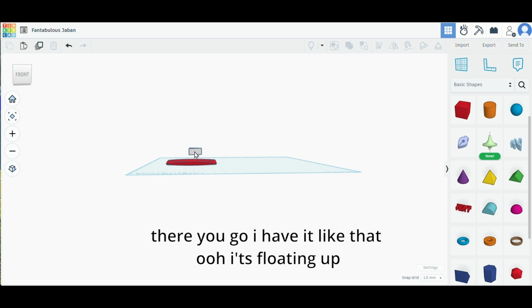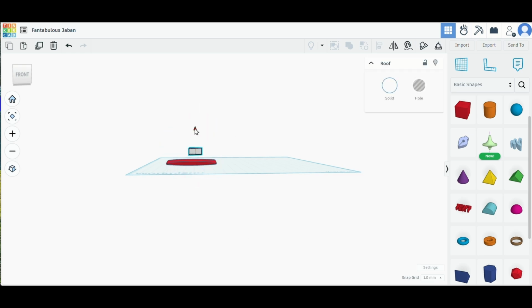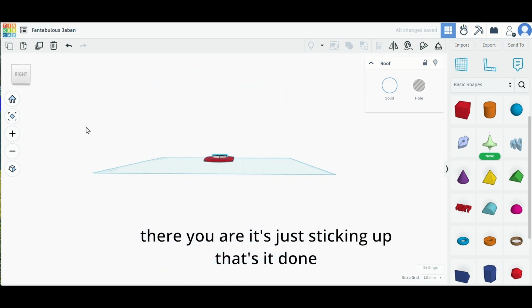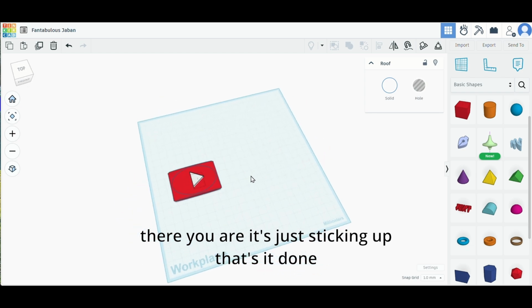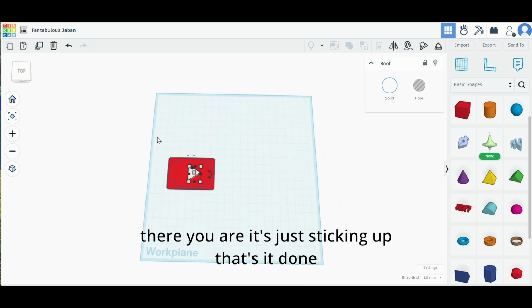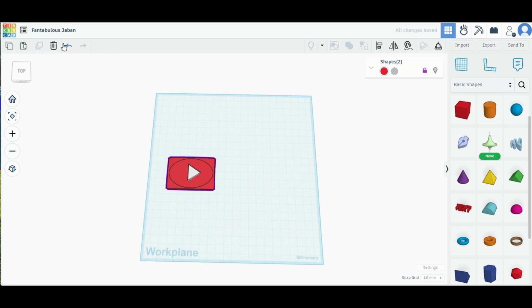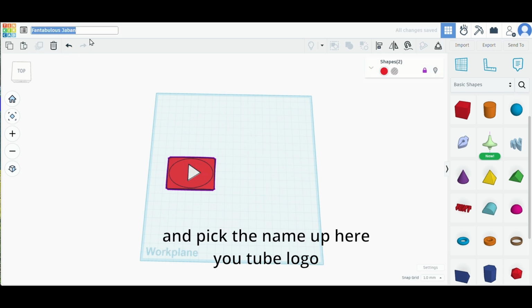And it's floating up. There you go. There you are. It's just sticking up. That's it. Done. So I will group that, lock it together, and then pick the name up here.